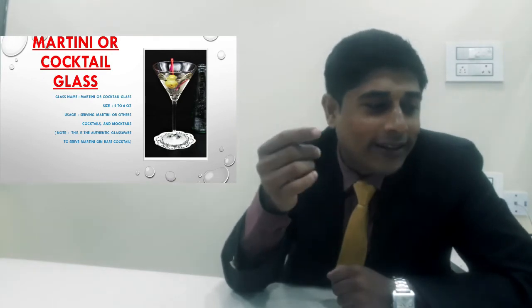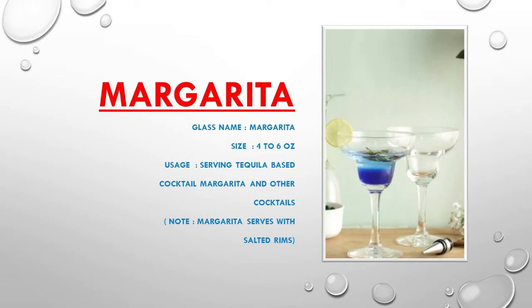So our next glass is the margarita glass. Okay, so why does the name come from margarita? Actually, the name comes from a special cocktail. It's a very unique cocktail, which is a tequila based cocktail. Actually, we are using this glass, you can easily say this glass is a cocktail glass also.